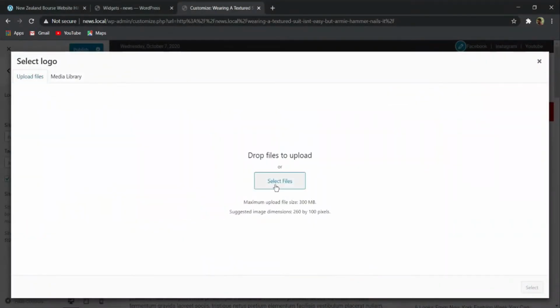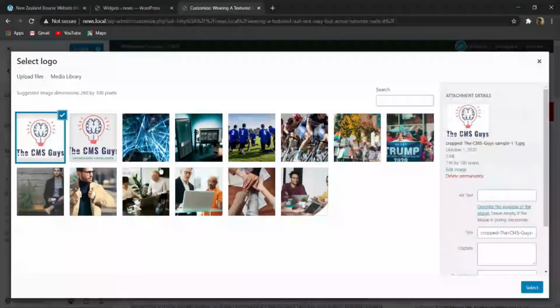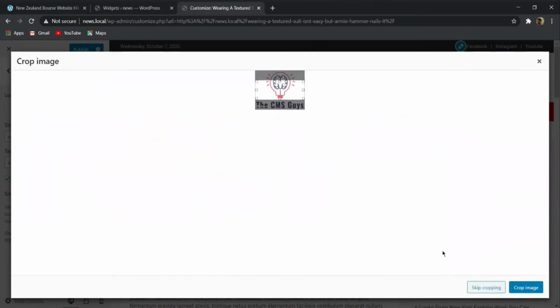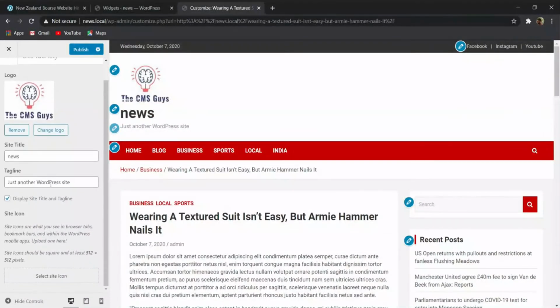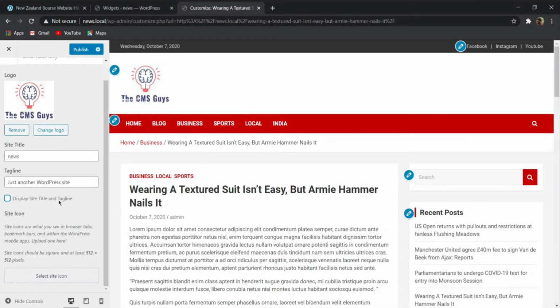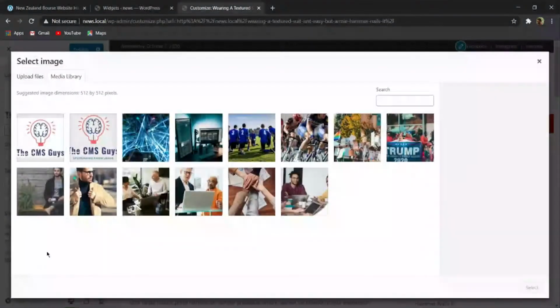So I have to select a logo with small size. Here you can see that I have selected a logo with the small size, and now I will add this logo. Here you can see that if you untick this, then the site title and tagline will not be displayed over here.